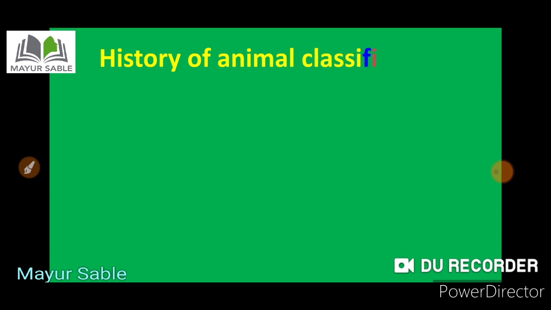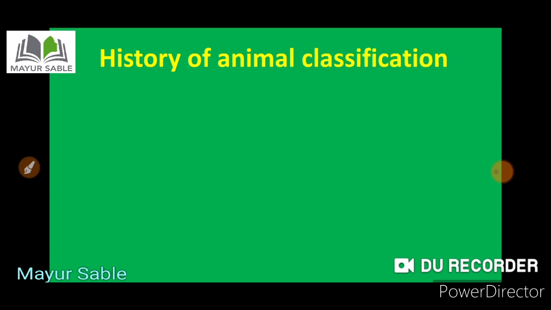Formation of groups and subgroups of animals depending upon similarities and differences among animals is called animal classification. This is the definition of animal classification. I am going to repeat: formation of groups and subgroups of animals depending upon similarities and differences among animals is called animal classification. Now we are going to study the history of animal classification.